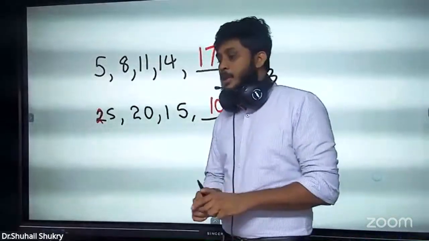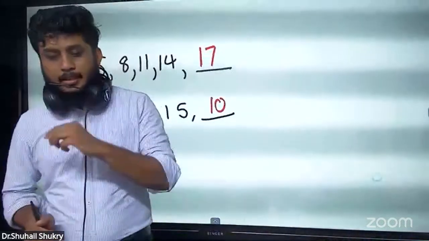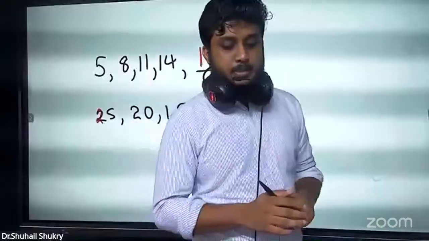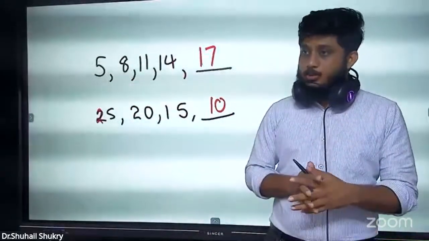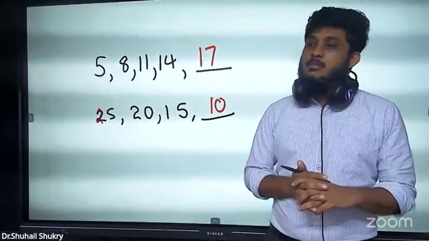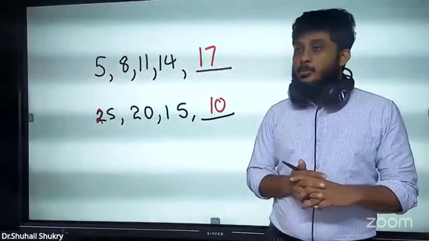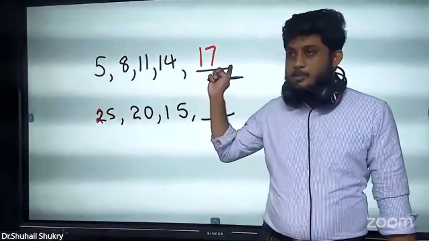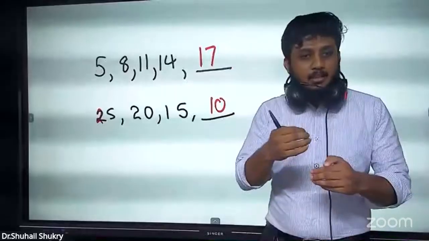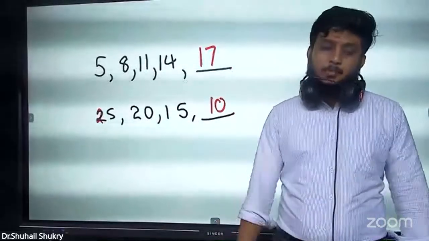Sometimes they will tell it in a school drill display. In the first row, there are 5 students. In the second row, there are 8 students. Third row, there are 11 students. And they ask, how many students will be in the 5th row? 17 students in the 5th row. So these are the practical applications, how they ask arithmetic progression.